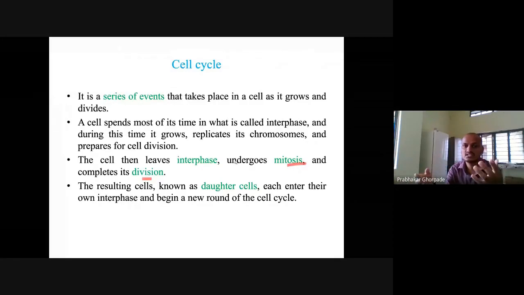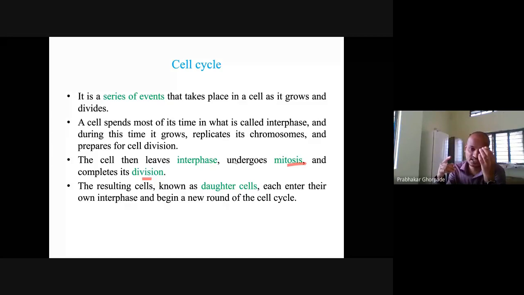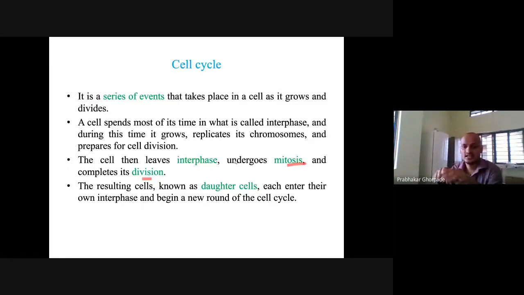So that is why we are touching a little bit on the cell cycle, because our topic is DNA replication. Where DNA replication is involved, you have one cell and you want to make more cells, and that is how you make use of DNA replication, right?